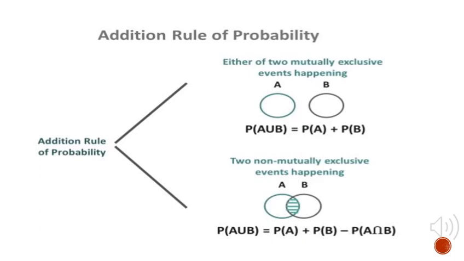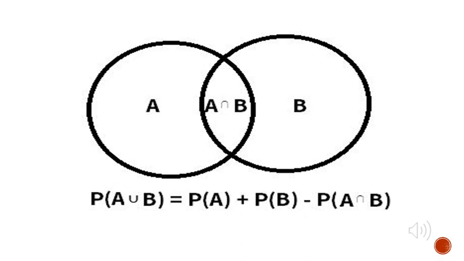In non-mutually exclusive events, the probability of A we have calculated and the probability of B, and we should subtract from that the probability of A intersection B. Here A intersection B means that the two events occur at the same time. And as I said before, non-mutually exclusive events indicate the events that can happen together. Here we have shown the Venn diagram of non-mutually exclusive events.